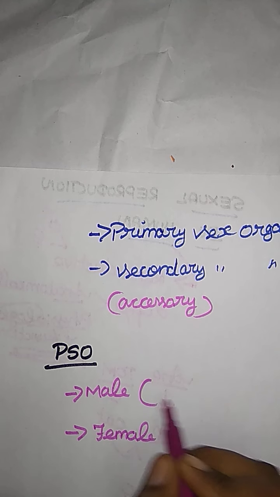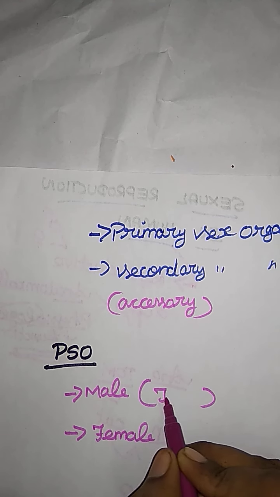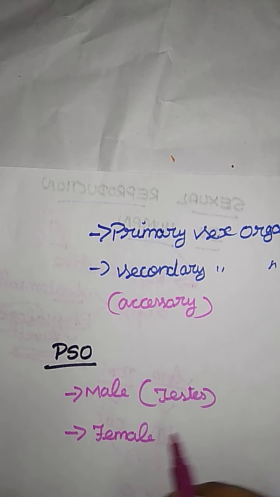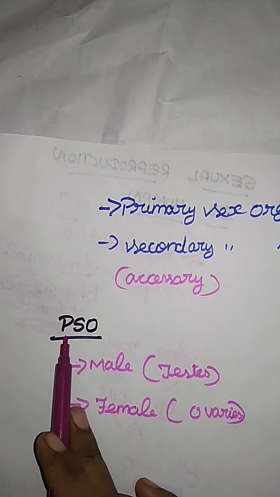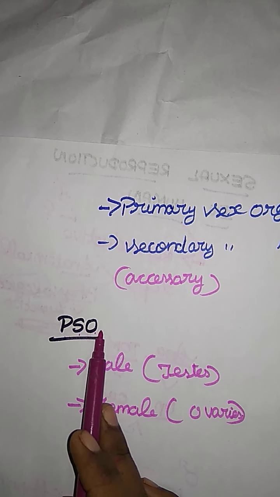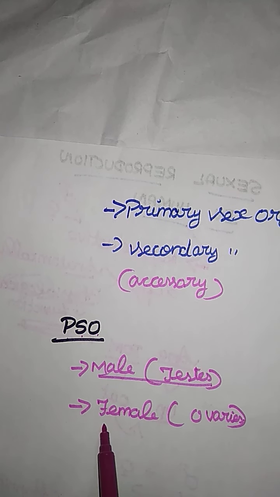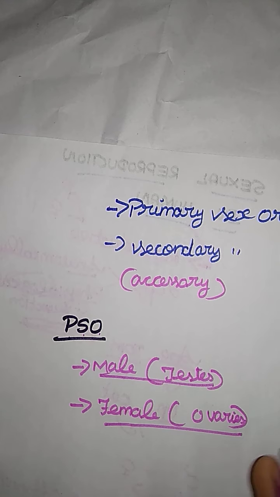If you are talking about a male, we call it the testes. If you take a female, we give the name ovaries. So here we see the primary sex organs: male, testes; female, ovary. You know that very well.